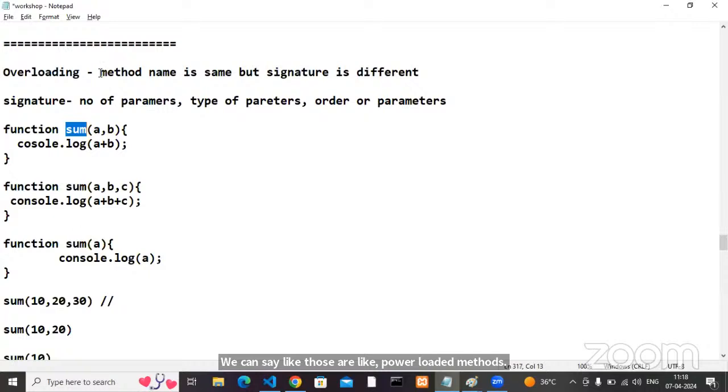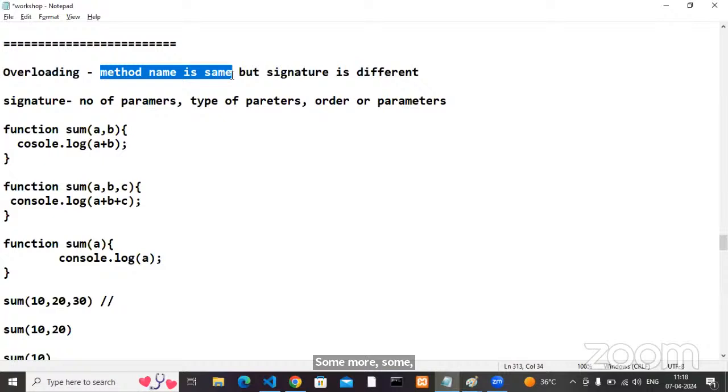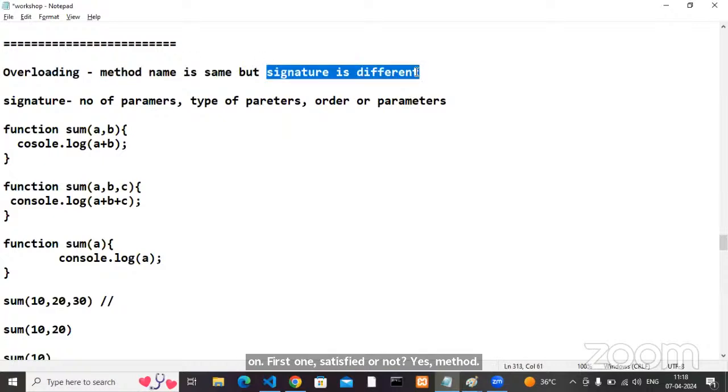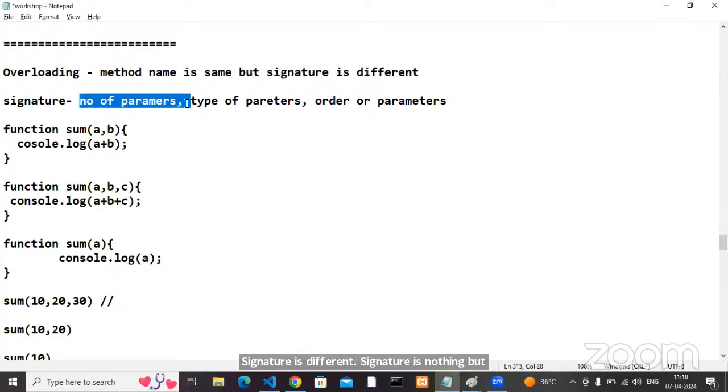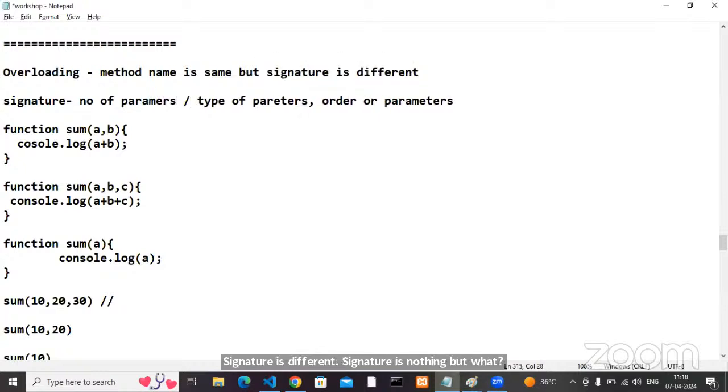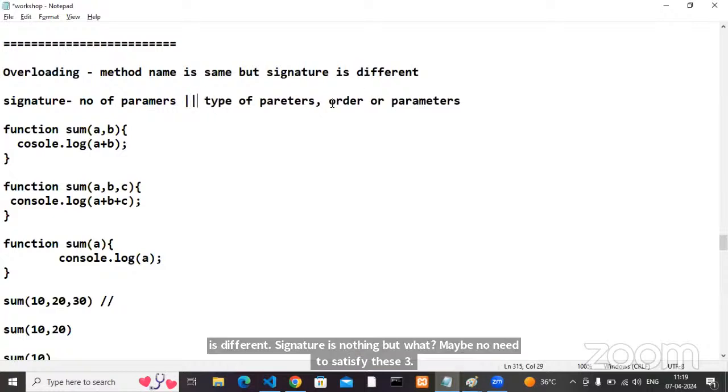Sum. Is the first condition satisfied or not? Yes, the method name is the same. The signature is different. What is a signature? Maybe we don't need to satisfy all three; maybe just this one, or this one.